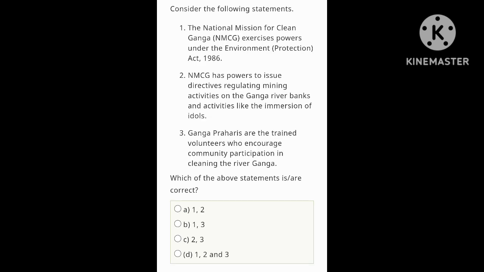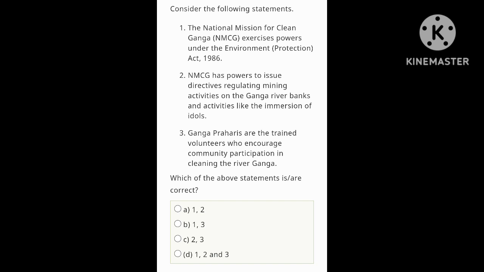Consider the following statements. First one is the National Mission for Clean Ganga exercises power under the Environment Protection Act 1986. Yes, in 2000 through notification, the government authorized them the power to act under the Environment Protection Act 1986. So statement 1 is correct. NMCG has powers to issue directives regulating mining activity on Ganga river bank and activity like the immersion of idols. Yes, it has the power to issue directives regarding that.